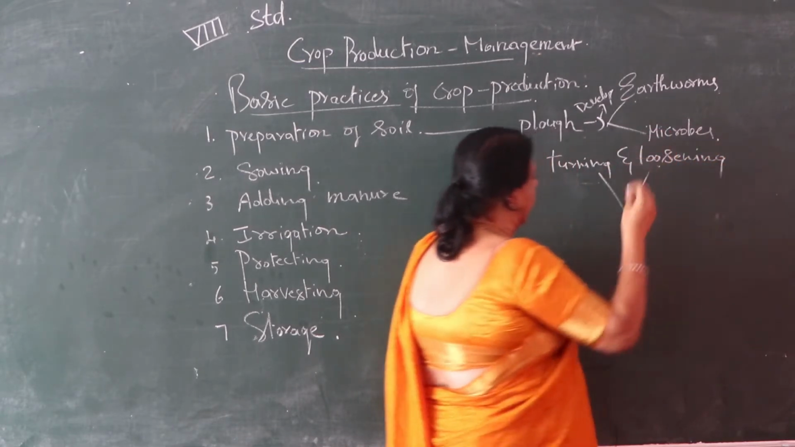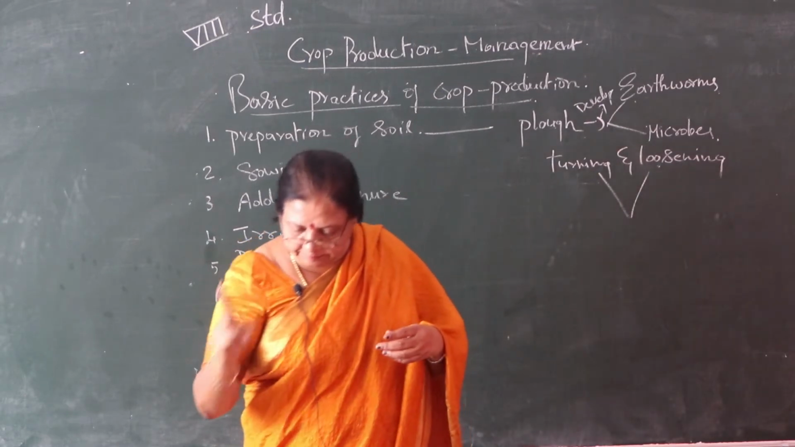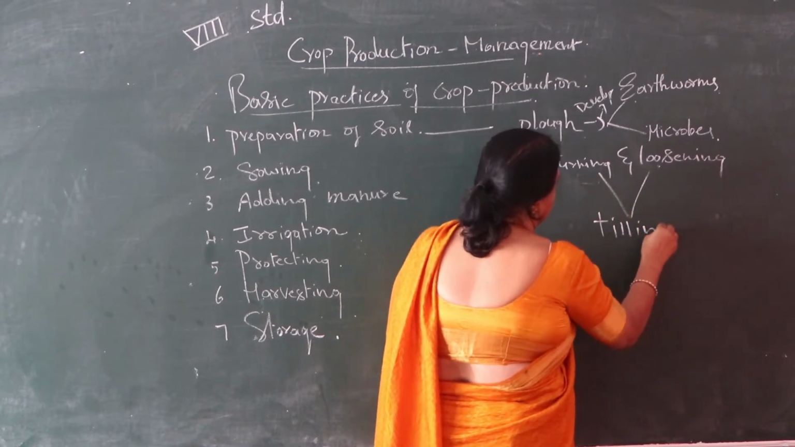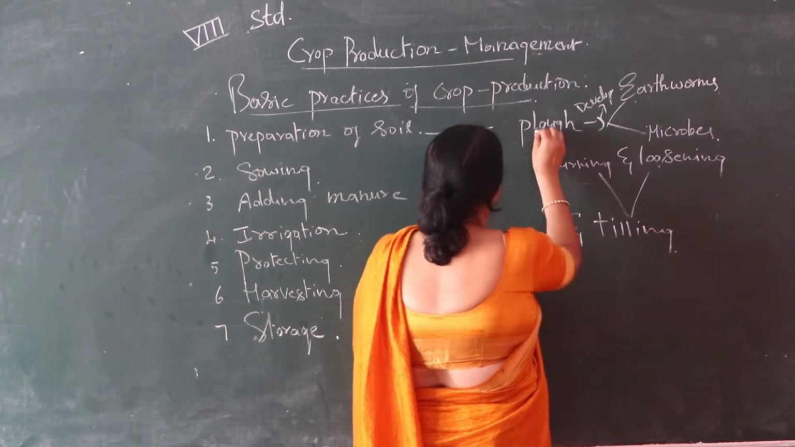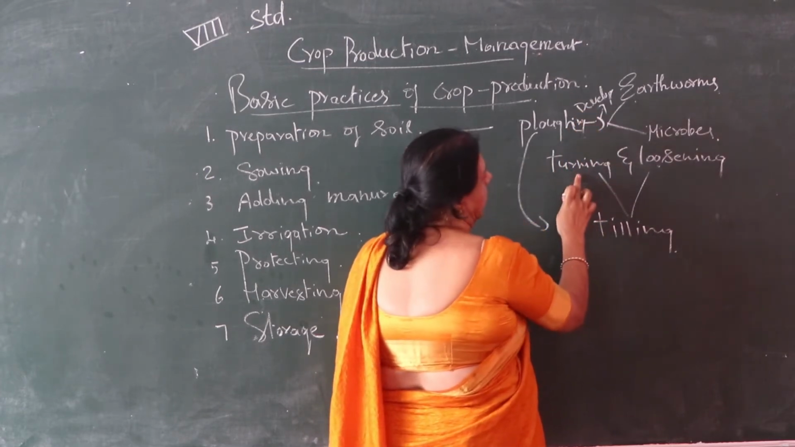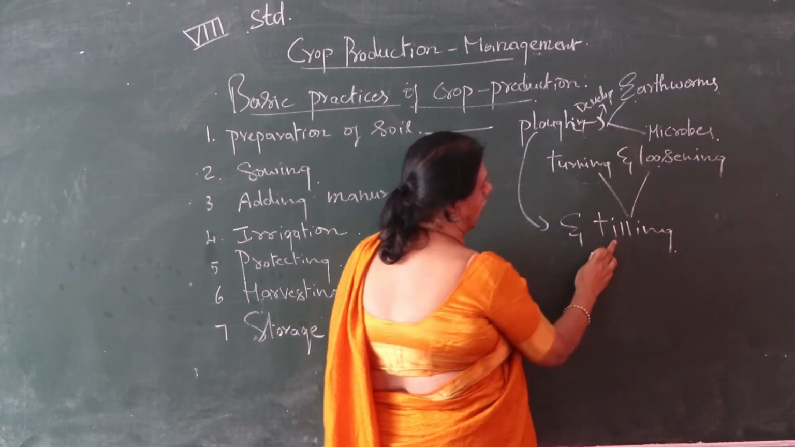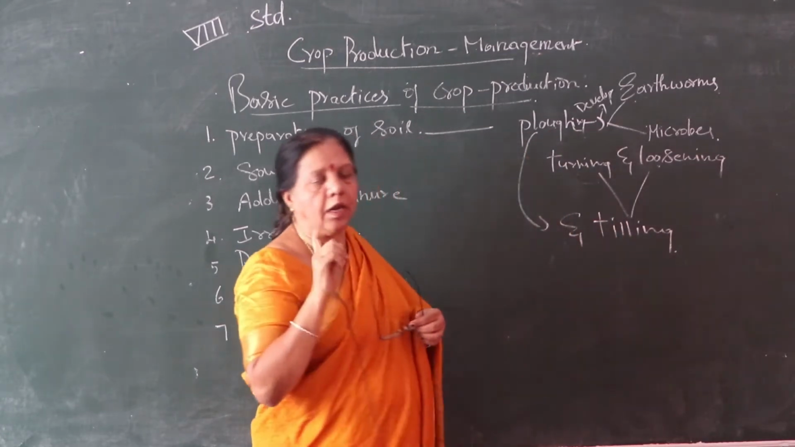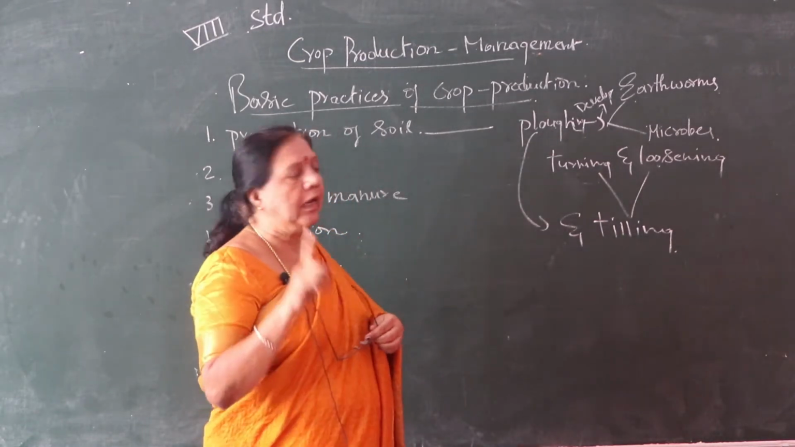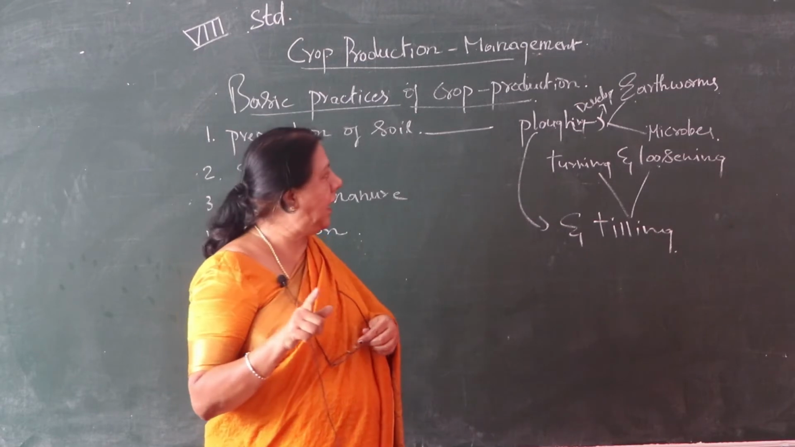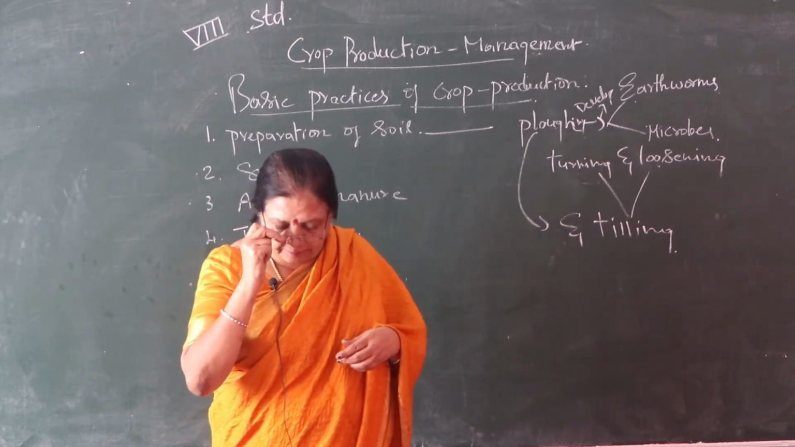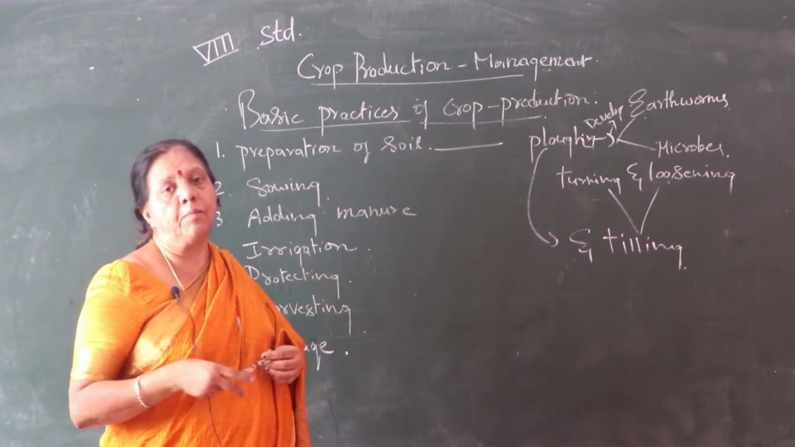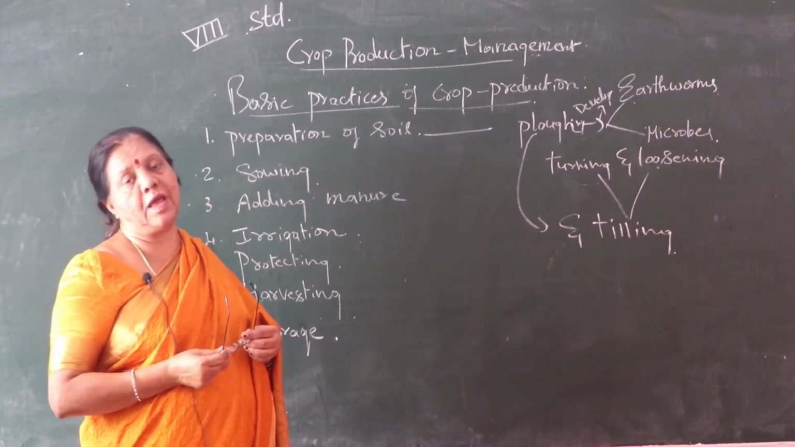Turning and loosening is called tilling, and they have given 2 concepts in your book: tilling and ploughing. See, turning and loosening, this process we call tilling and ploughing. So the next concept they have given is agricultural implements. There are three they have given.